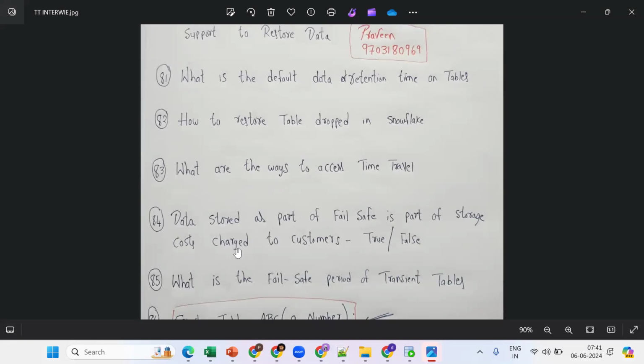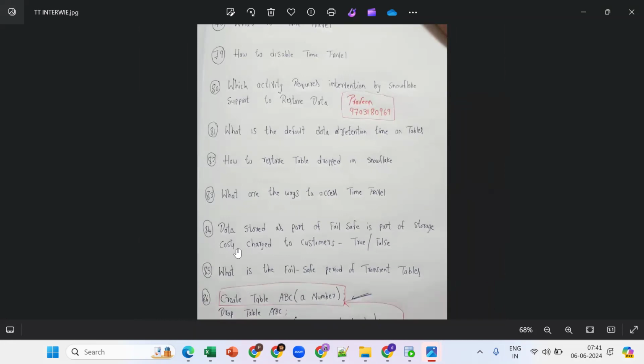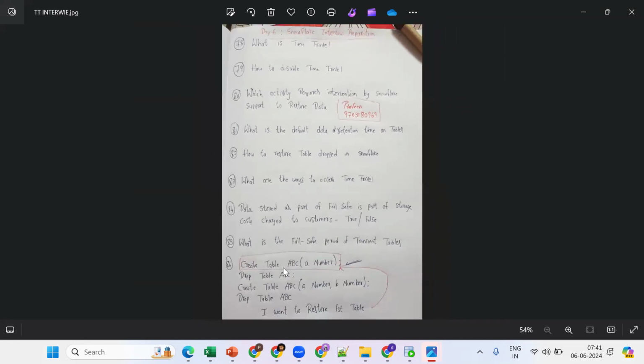Now tell me, is fail safe available for a production database or a development database? Fail safe is for production databases, not for development, because development work does not need the data to be tracked. What is the fail safe period of transient tables? 7 or 14 days? No, it is zero fail safe. Zero.